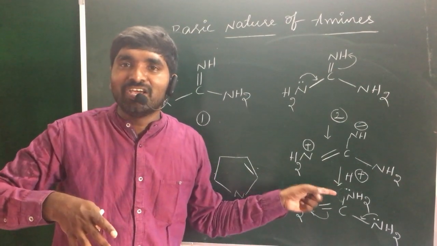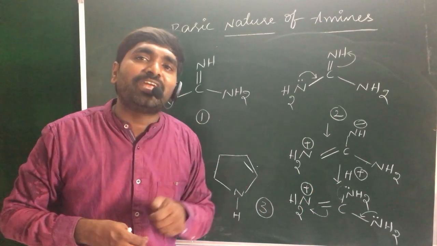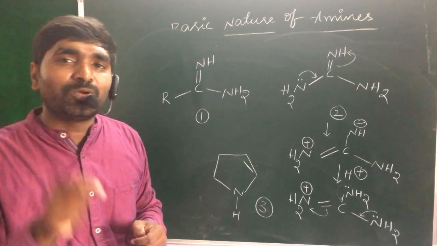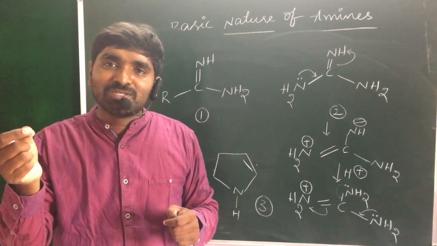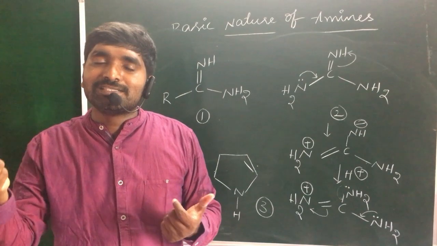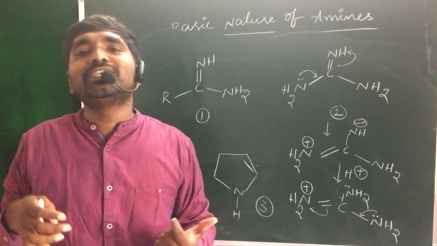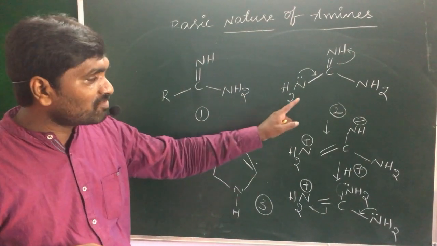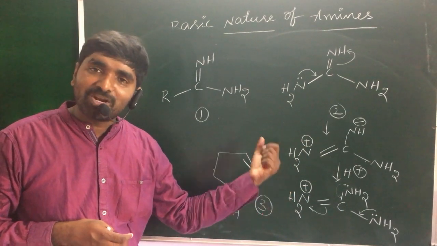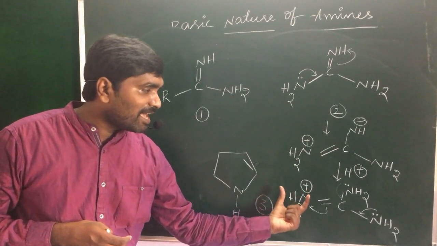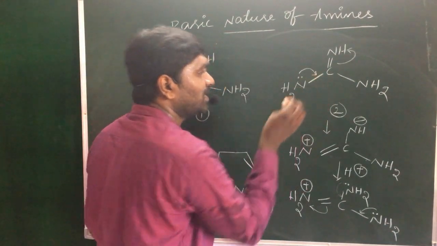But in this condition, the relative stability of the cation present on nitrogen is the more important one. Already I told you, Kb is directly proportional to NH4 plus. So if the stability of the conjugate acid increases, automatically the basic character also increases, which is the more important one. That's why after attaining the H plus ion, after protonation, the formed cation is stabilized by the three resonating structures, hence it is strongly basic in nature.